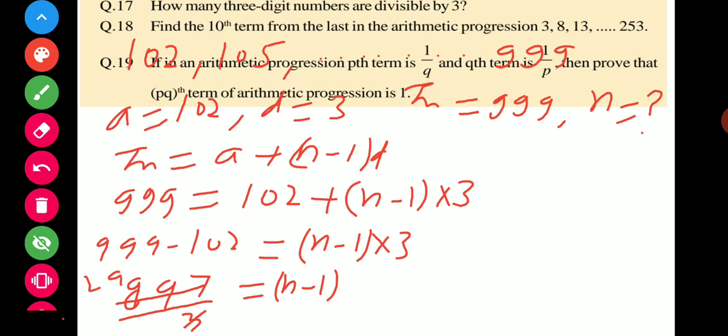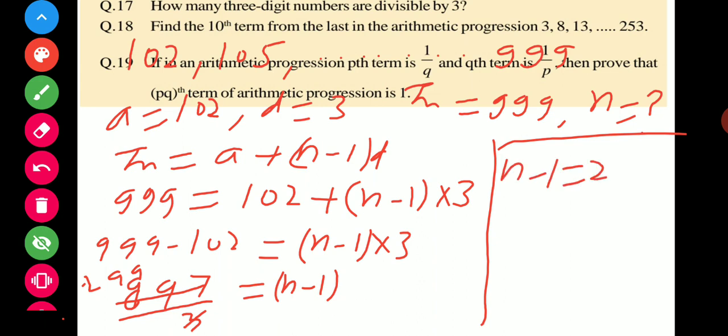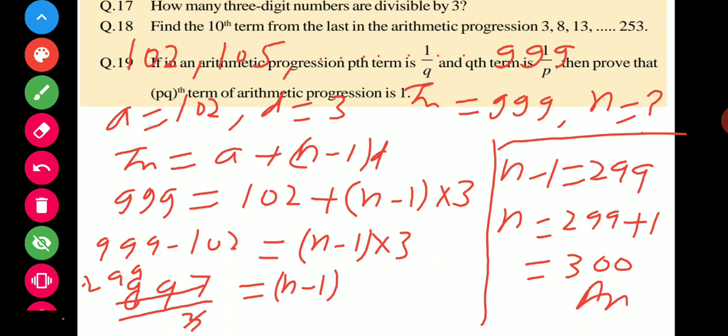It is 299. So you can say n minus 1 is equal to 299. So n is equal to 299 plus 1, that is 300, and it's your answer.